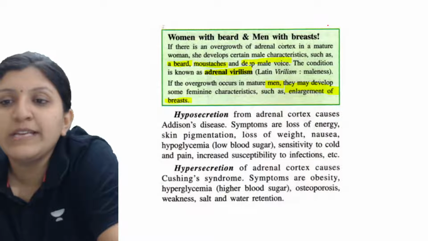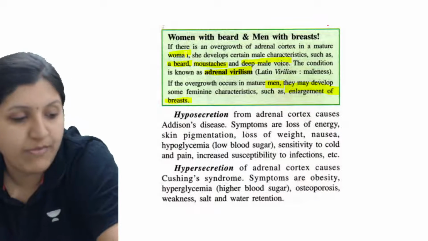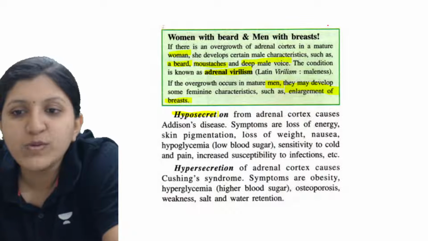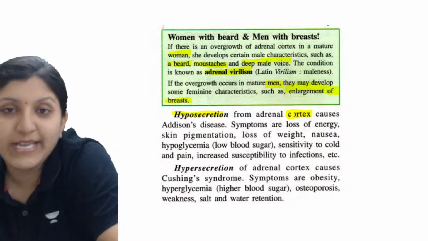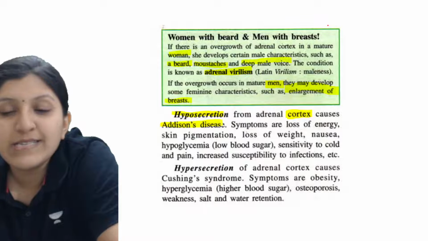So this one is basically for women. Okay, so there are associated functions. Now let's say hyposecretion from the adrenal cortex. So this is the cortex region that they are talking about. It leads to Addison's disease.